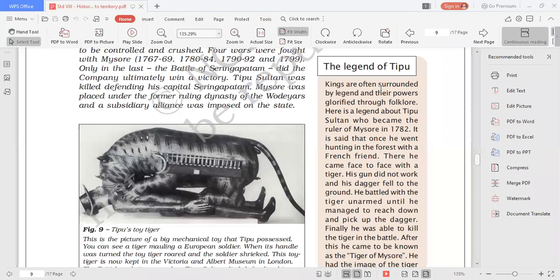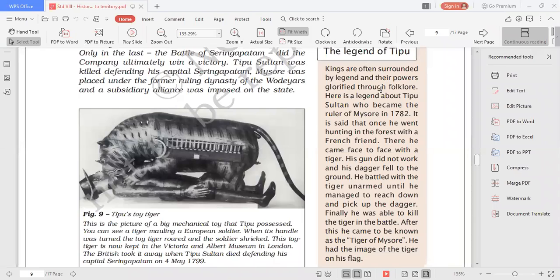You know what is a dagger? Dagger is a kind of a pistol, a gun. Finally, he was able to kill the tiger in the battle. After this, he came to be known as the Tiger of Mysore. This is a very famous story about Tipu Sultan. He had the image of the tiger on his flag also. He had a flag, so he kept the image of a tiger.